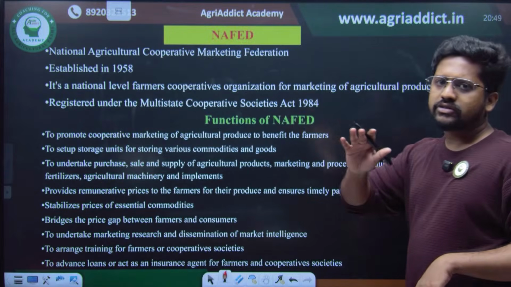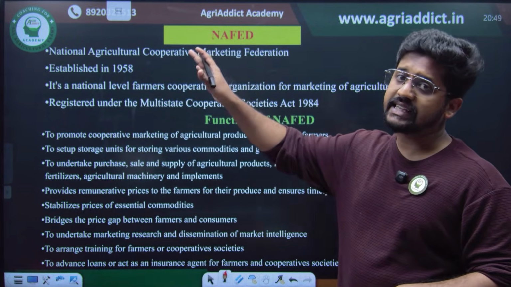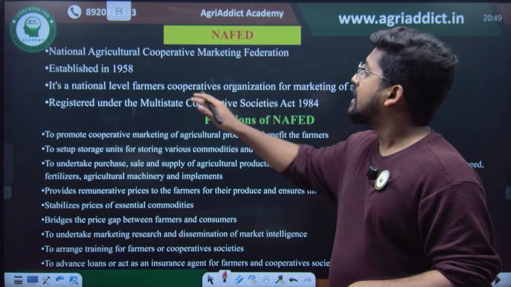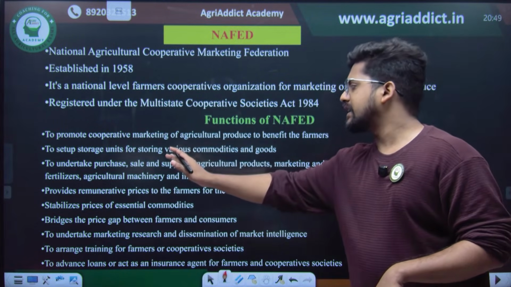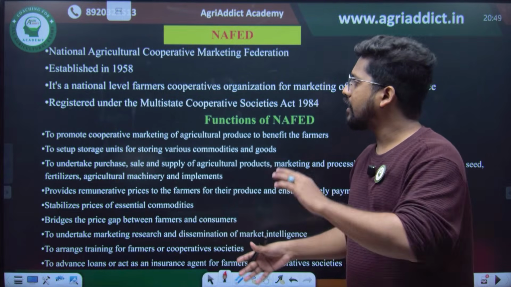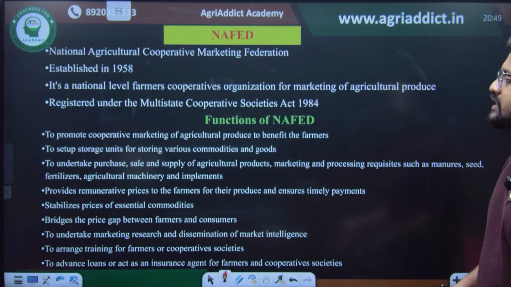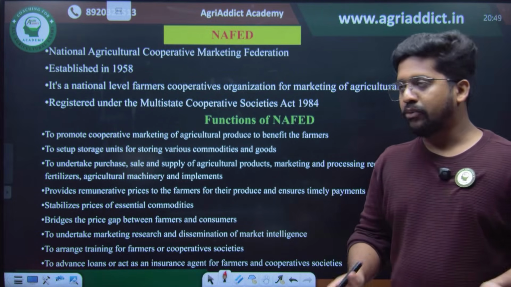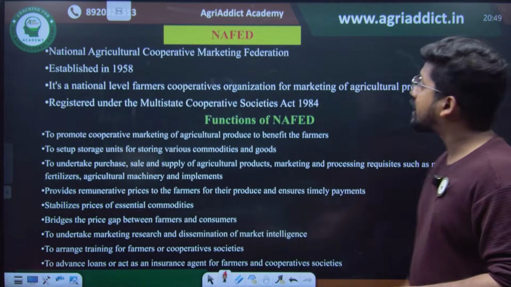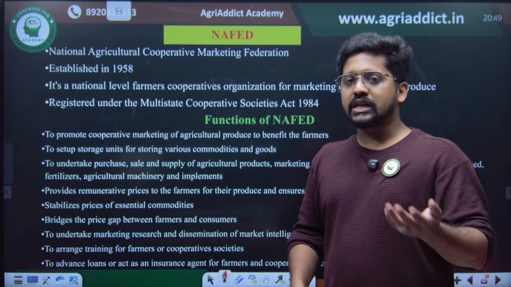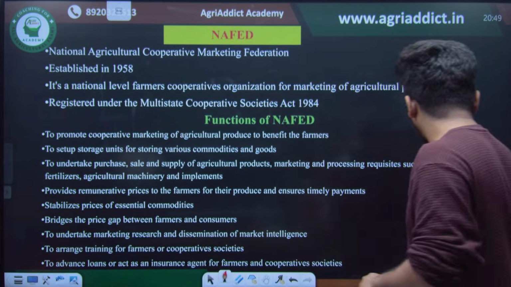And we are going to see some institutes such as NAFED. It is the apex cooperative agency in agricultural marketing in India, established in 1958. Its functions include promoting cooperative marketing, undertaking purchase and sale and supply of agricultural products, and stabilizing the price of essential commodities. Always remember that for institutions, mostly you will get a match the following question with the year of establishment. So always remember the establishment year.